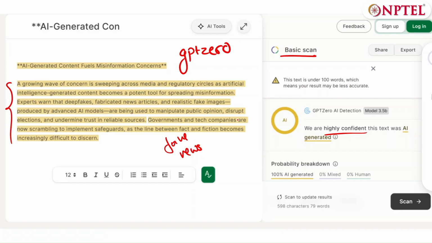Again, it doesn't necessarily mean that it's fake news, but always have some form of skepticism when it comes to AI generated content, because AI generated content is not always 100% correct. Even if AI is talking about a true event, it could get some details wrong. So always make sure you fact check. One of the ways you can do that is through GPT-0.